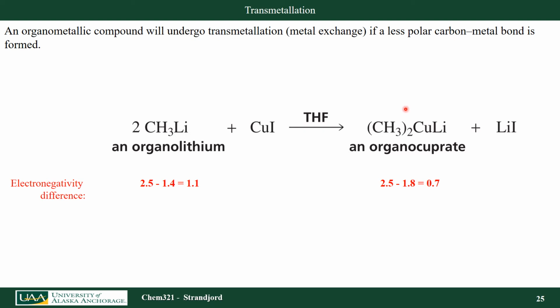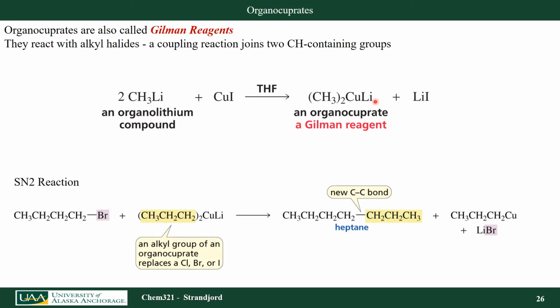It turns out there are a lot of interesting reactions that organocuprates undergo. So my covalent bond is between copper here and two different methyl groups. Noticing that I start off with two equivalents of the organolithium compound, and I created one equivalent of my organocuprate compound. These organocuprate compounds are often called Gilman reagents. Gilman discovered that you could use these organocuprate compounds to do coupling reactions.